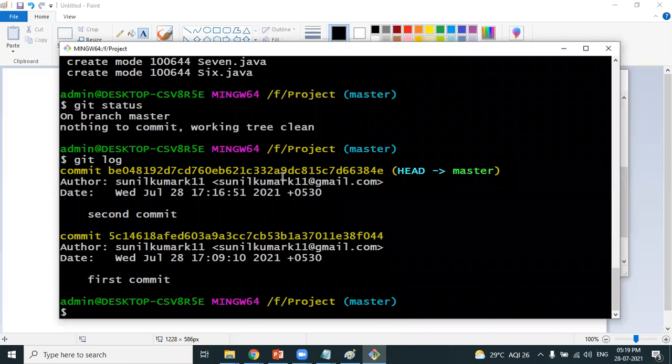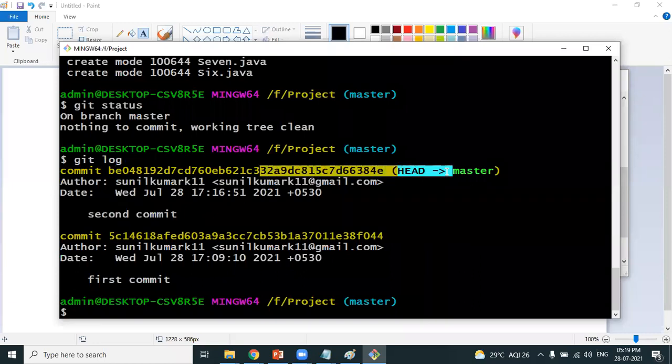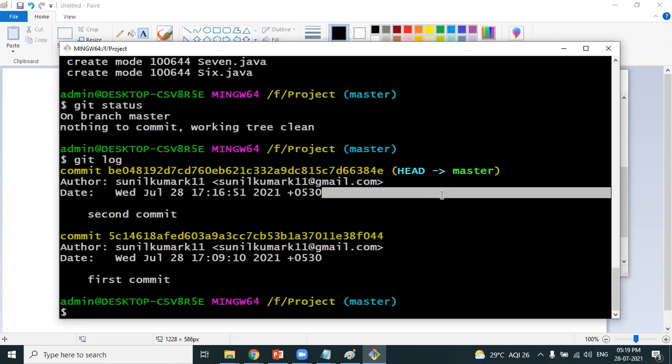Okay, clear about this? A very important point: the latest commit is called the head commit. Friends, the latest commit is called the head commit. In our case, what is the latest commit? Obviously, the second commit is the latest commit, so that is the head commit. You can see HEAD is pointing to the latest commit. Agree? So remember, whenever anybody asks you about the head commit, you have to understand that it is nothing but the latest commit done by the developer.